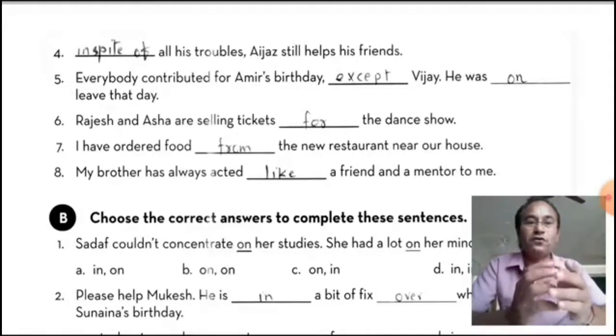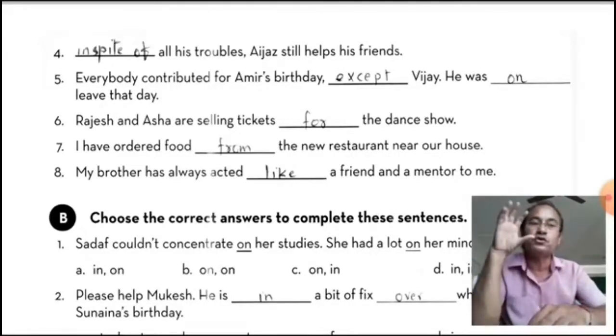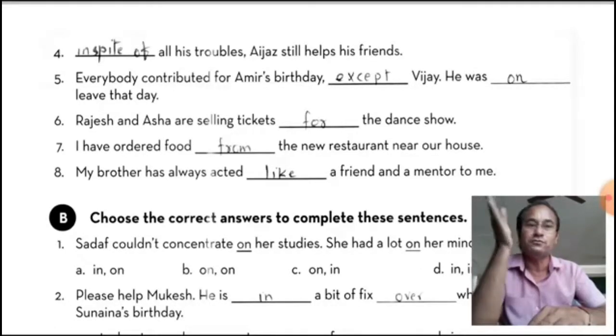I have ordered food from. So, from indicates source. कहाँ से आता है? From where? Source of something. So, I have ordered from the new restaurant near our house. From Kashmir Valley, cherries come from. So here it's the source, where we bring from.